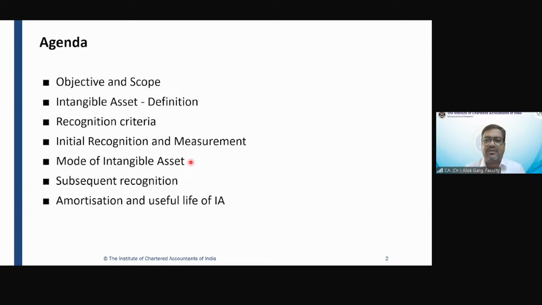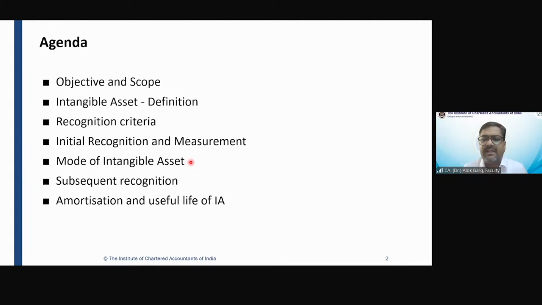The company has got some intangible asset, and instead of paying money, the company is paying in some other assets. You remember, we have covered the concept of exchange of assets, yes or no, in property, plant and equipment.